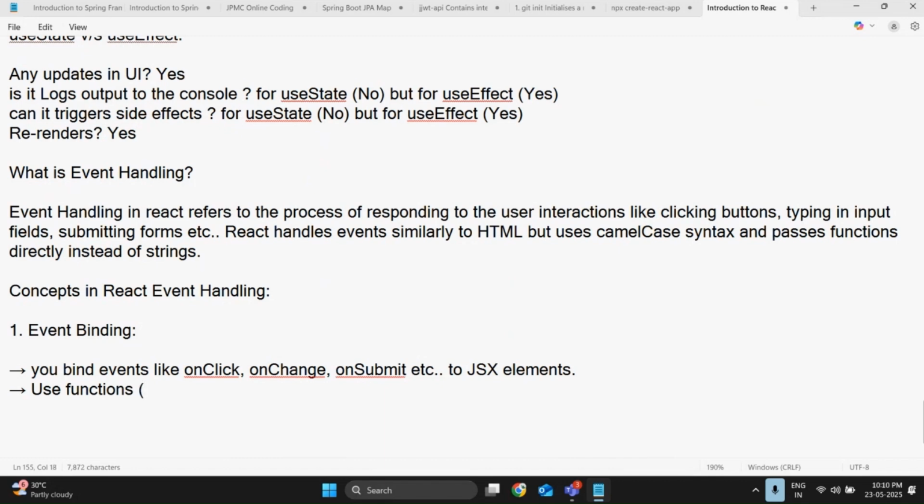Use arrow functions, which are preferable. You can also write any functions, but arrow functions are preferable to handle these events.